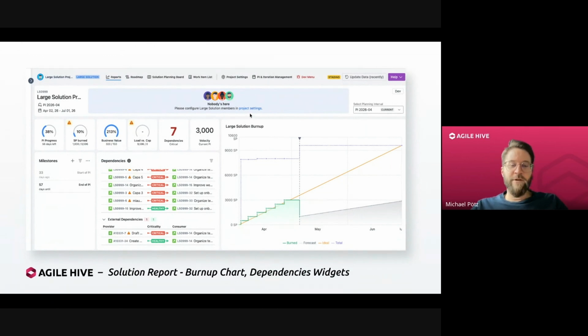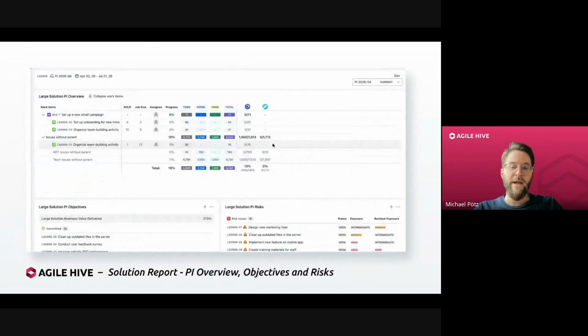They might look quite similar to the ART report. We tried to reuse most of the components that we already have available on the ART report on the solution train report as well. As you can see here, the overall statistics, we have the milestones widget again, the dependency widgets. I'm coming back to that later because there's a small but important change in the dependency widgets for all reports, as well as the burnup chart. And obviously, also the most important part, I think, is the PI overview for the large solution. Again, it closely resembles the ART overview for the ART report.